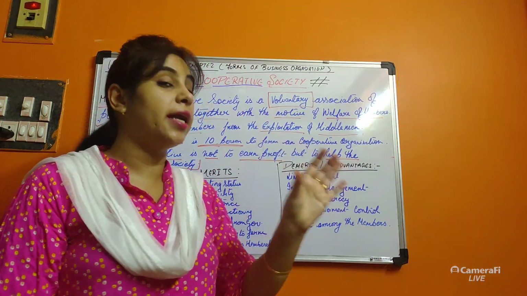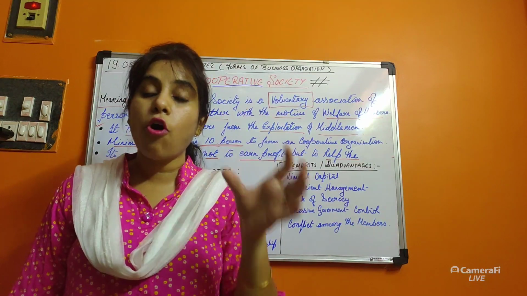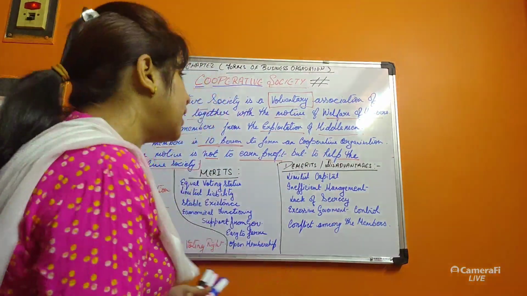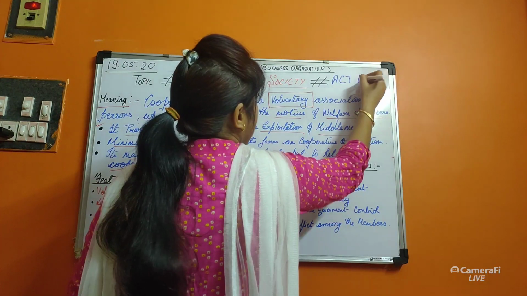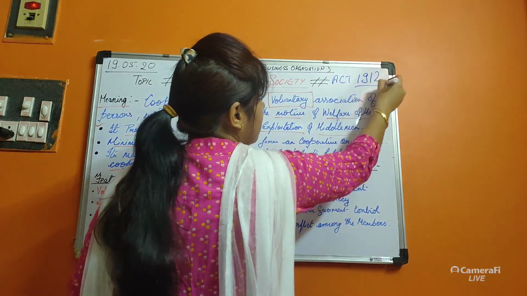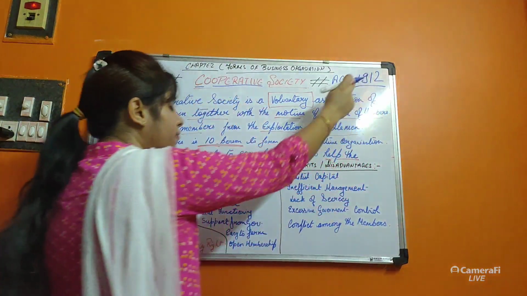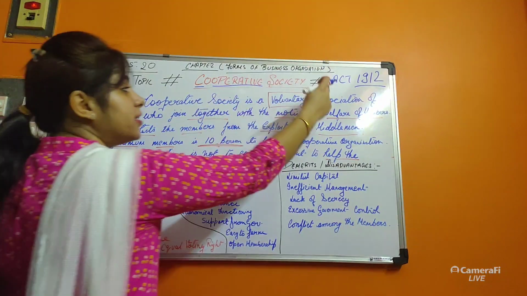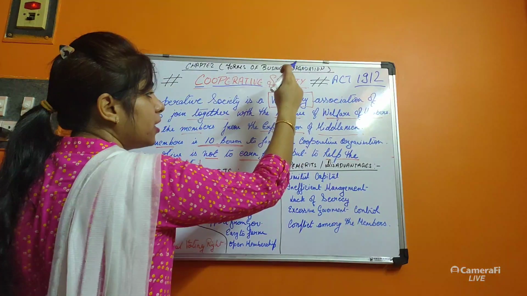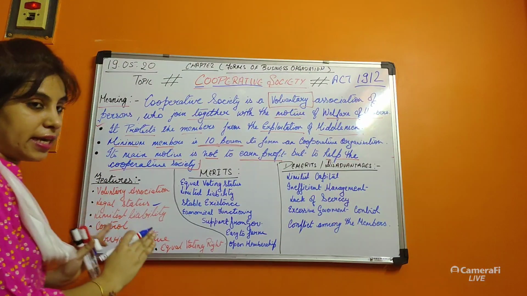The cooperative society should be registered under the government, under the Cooperative Society Act 1912. It is an act under which the cooperative society should be registered. This is the legal status.